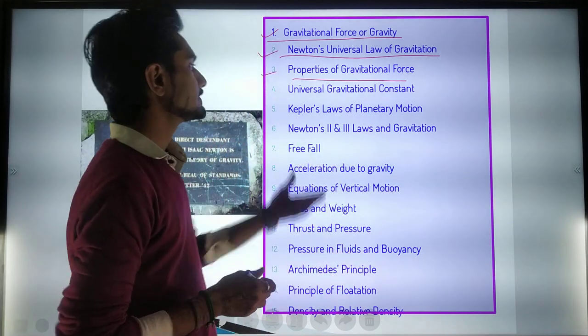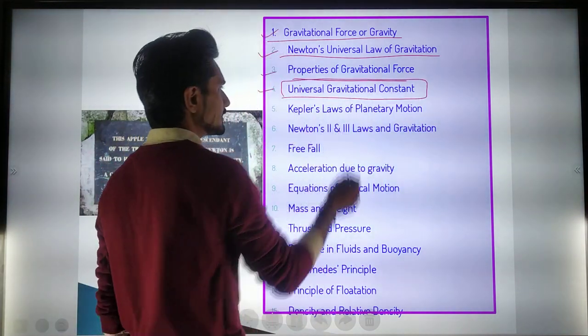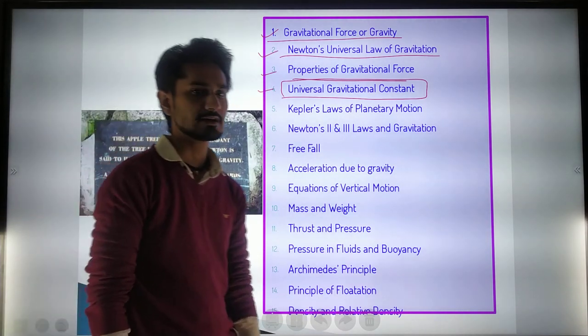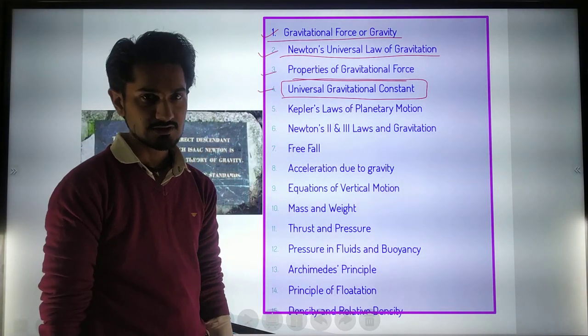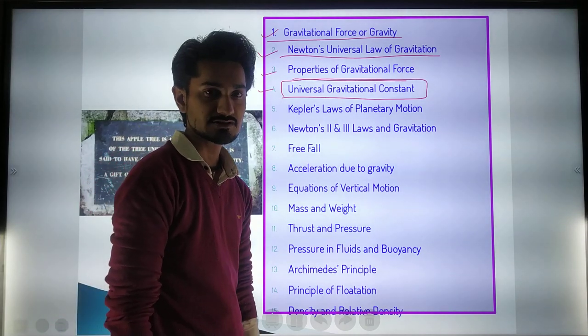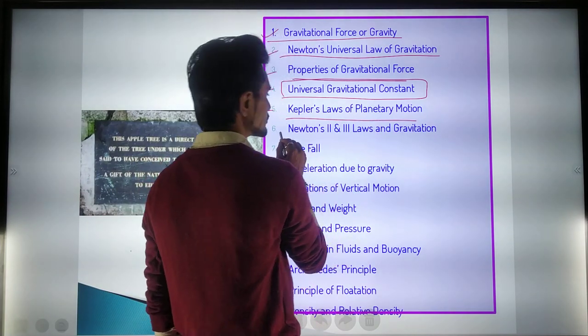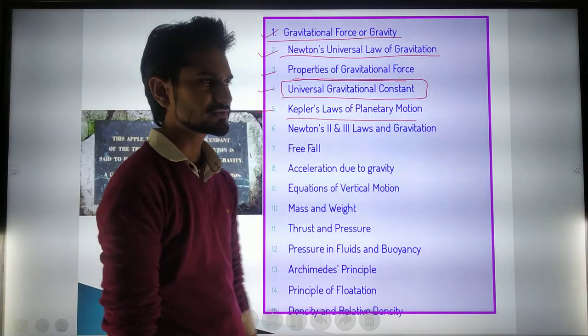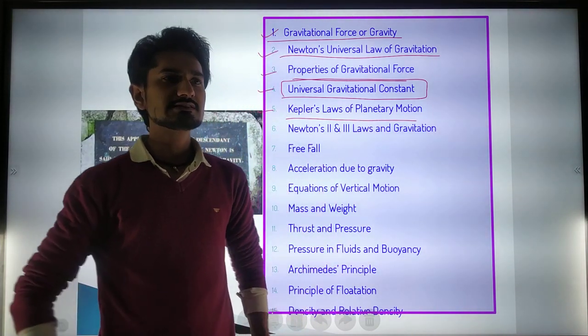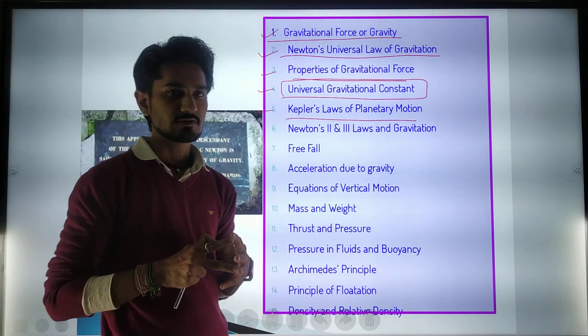Then the universal gravitational constant, this is an important topic. In that we are going to see some derivation. In this chapter you will also have to learn derivations. And then Kepler's law of planetary motion, it is very easy, because we know that planetary motion is in an elliptical shape.